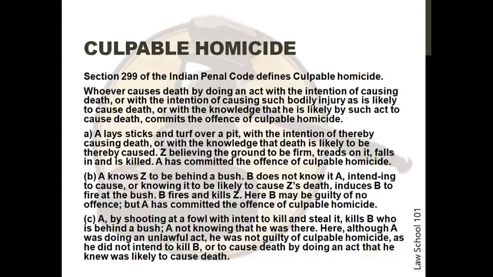In the third situation, A, by shooting at a fowl with the intent to kill and steal it, kills B, who is behind a bush, A not knowing that he was there. Here, although A was doing an unlawful act, he was not guilty of culpable homicide, as he did not intend to kill B or to cause death by doing an act that he knew was likely to cause death.